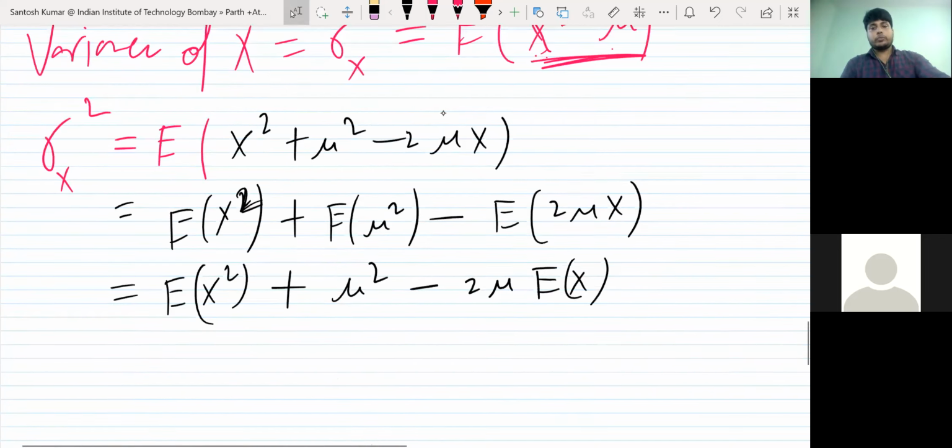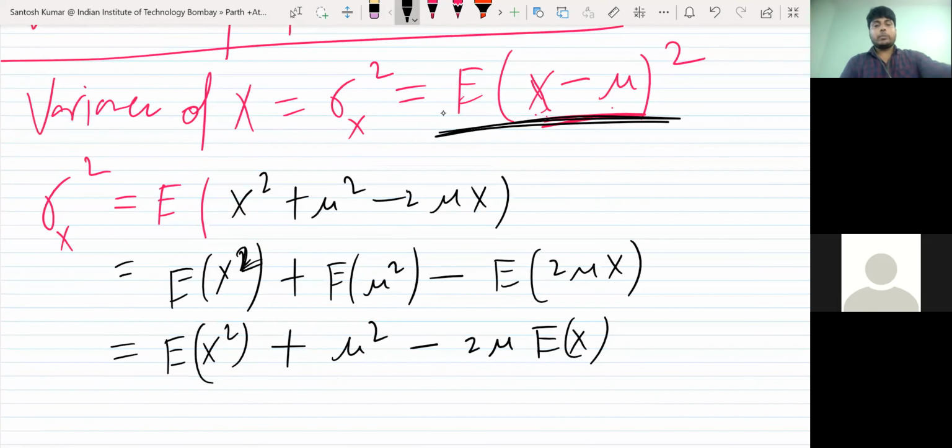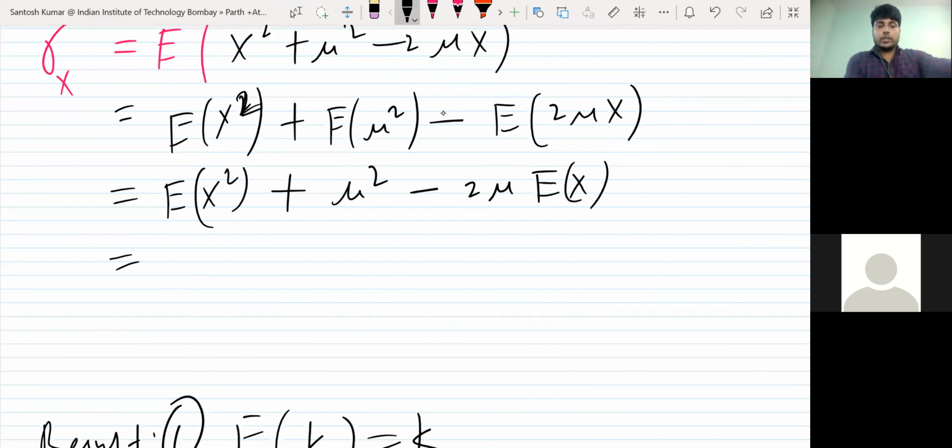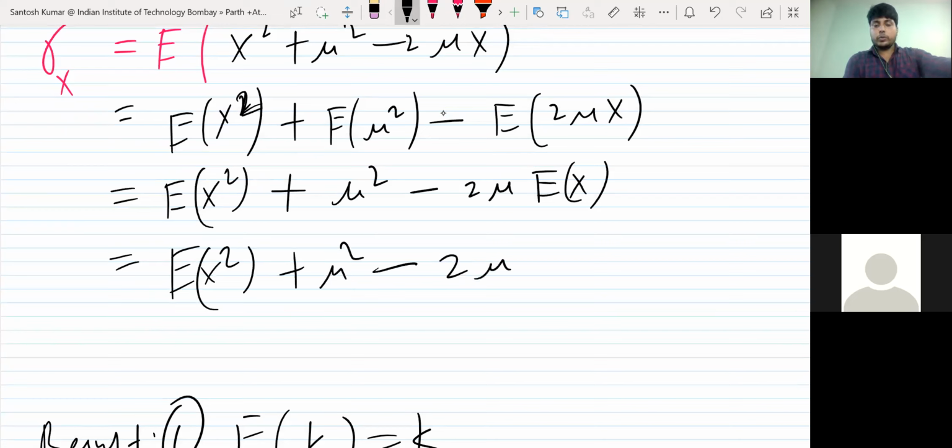So I'm just finding, this is also a formula, but I'm finding an easier one to use in the question. So E of x square plus mu square minus 2 mu, and you already know E of x we write mu, so it is again mu. So 2 mu into mu, 2 mu square.